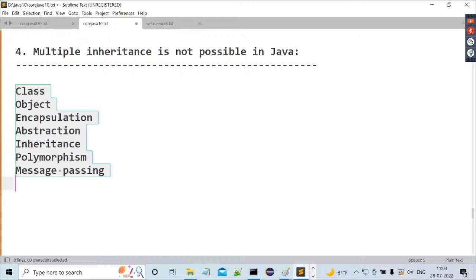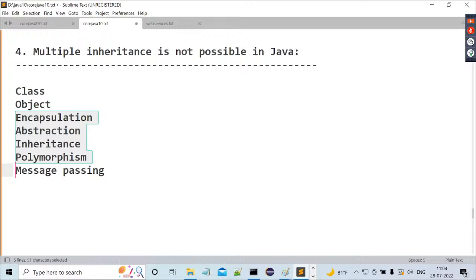Out of the 7, 4 are the most powerful: encapsulation, abstraction, inheritance, polymorphism. Got it or not?